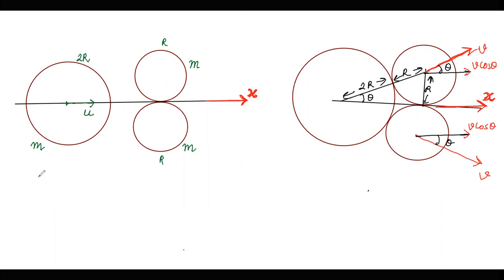तो अगर अपने इनिशियल मोमेंटम इक्वल टू फाइनल मोमेंटम लगाते हैं along the x-axis direction, so I can write that mu is equal to 2mv cos theta. इसके लिए mv cos theta पहले वाले के लिए, दूसरे वाले के लिए mv cos theta, so we are writing 2mv cos theta, and over here we are establishing a relation between u and v respectively, that u is equal to 2v cos theta. So this becomes the first equation that we have.